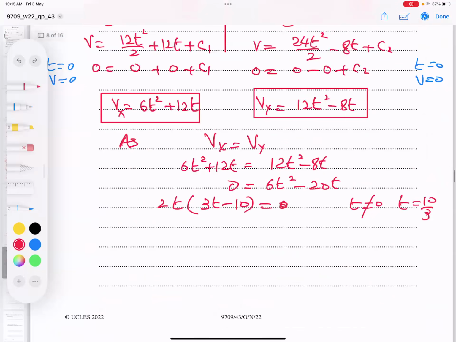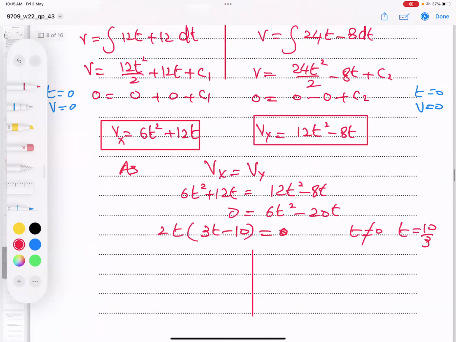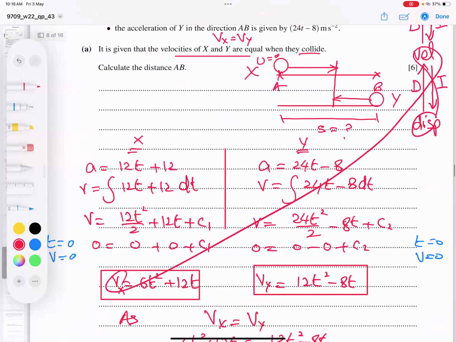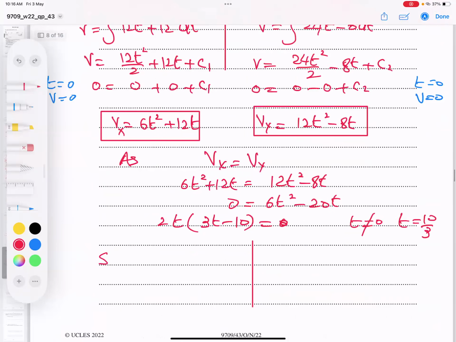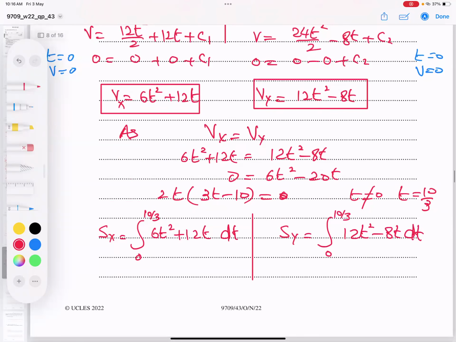So let's go integration once again. This integration, naturally, I have the velocity and I need distance. So I will get Sx, integral of 6t squared plus 12t dt, with limits 0 to 10 by 3. Same for Sy, 0 to 10 by 3, and I am writing 12t to the power 2 minus 8t and dt.